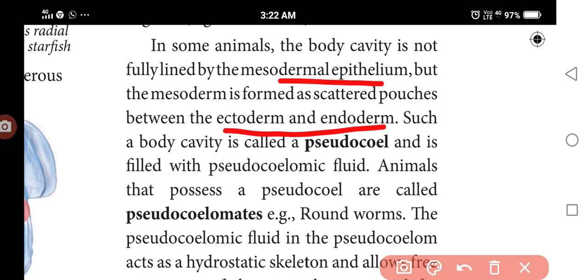That body cavity is called pseudocoel, and it is filled with pseudocoelomic fluid. Some fluid is present that we call pseudocoelomic fluid. Those animals we call pseudocoelomates, roundworms.